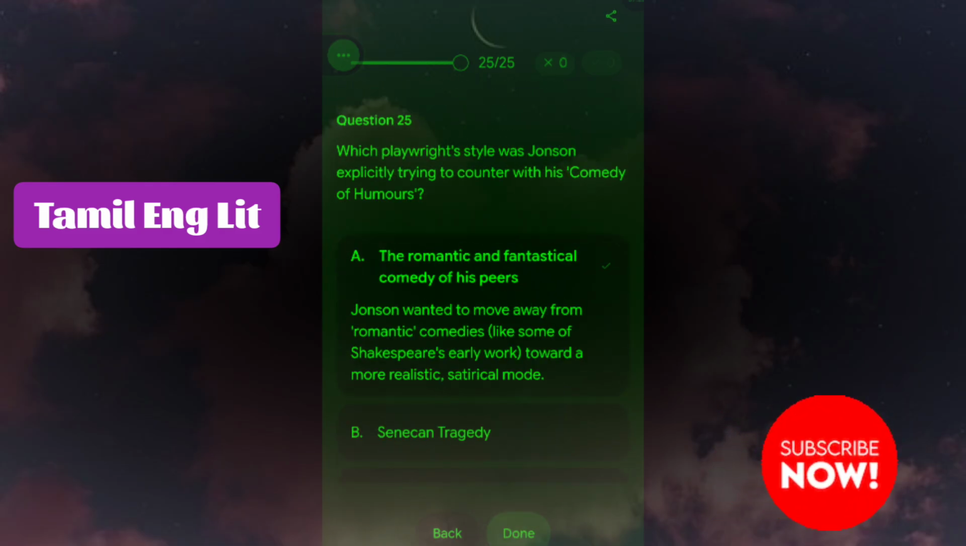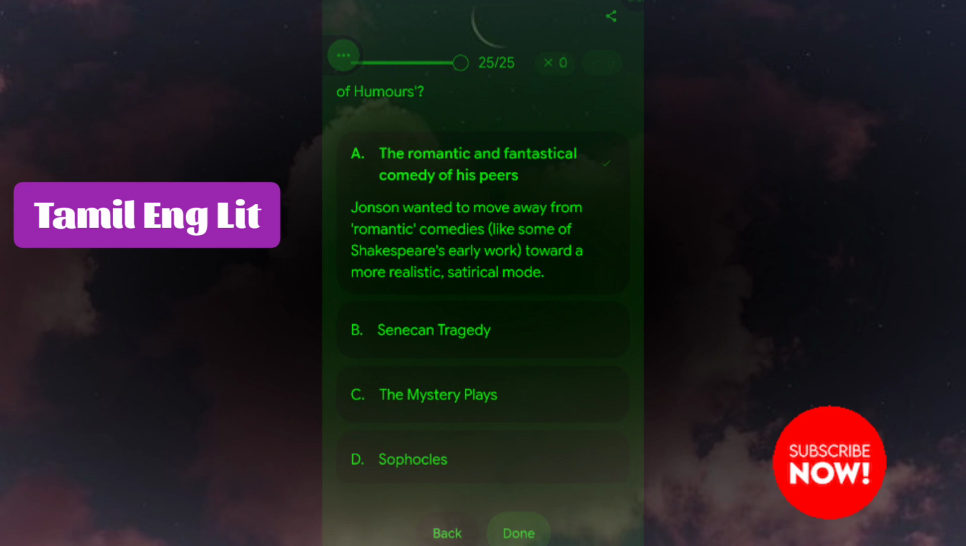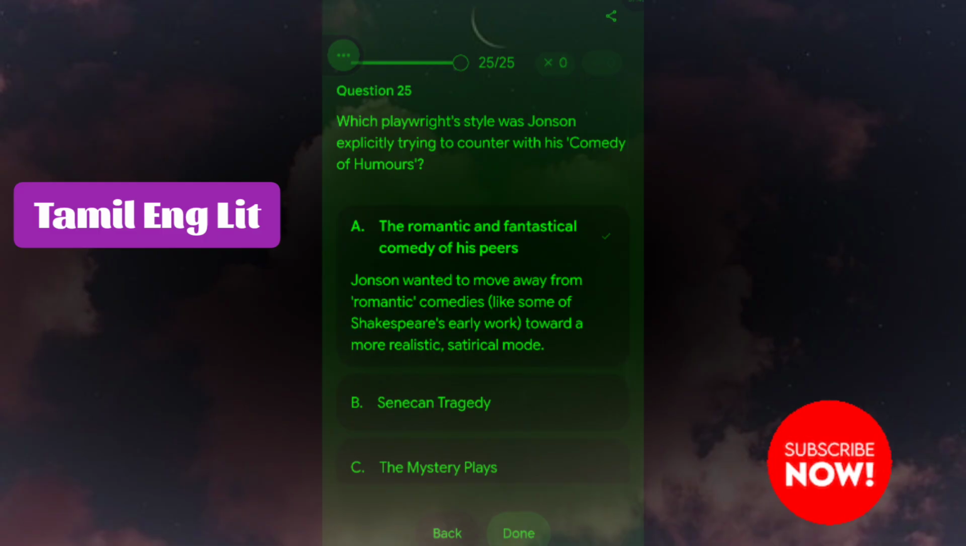Next question is, which playwright's style was Jonson explicitly trying to counter with this comedy of humours? The romantic and fantastical comedy of his peers. Jonson wanted to move away from romantic comedies like some of Shakespeare's early work toward a more realistic, satirical mode.